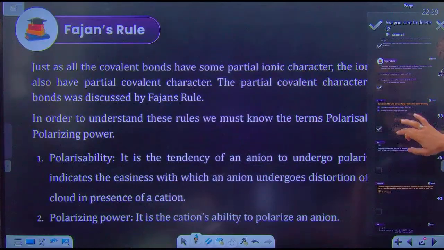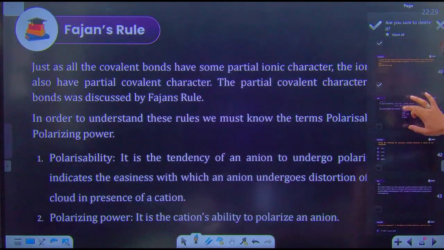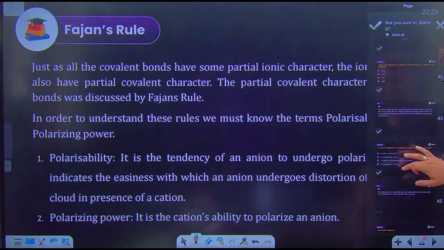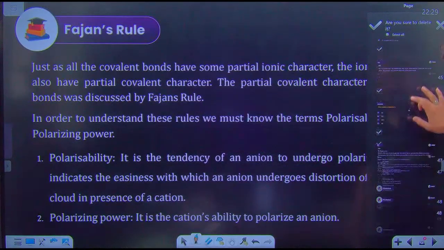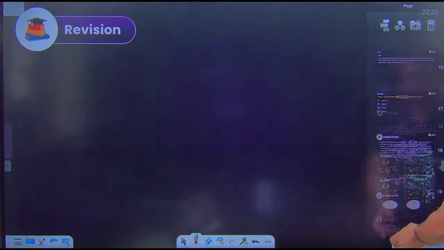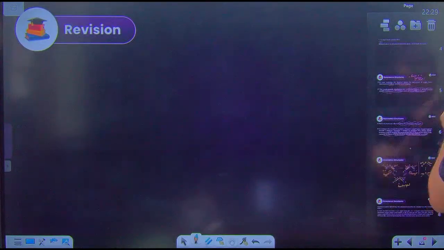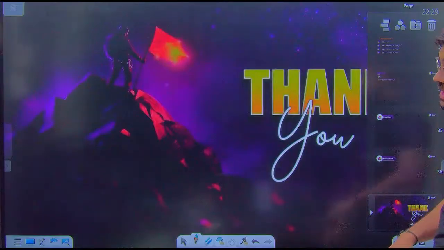We will start it from the next class with VSEPR theory. That's it for today. We have finished a major portion of this chapter, but still 60% remains.